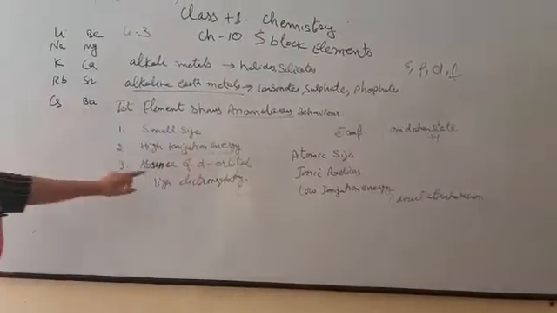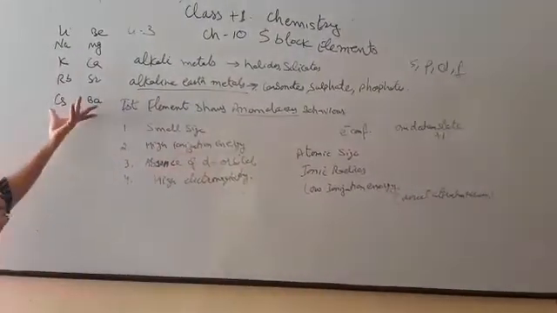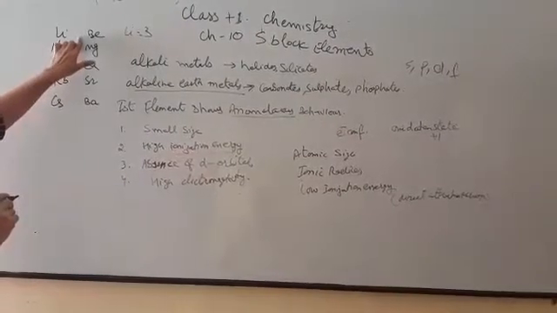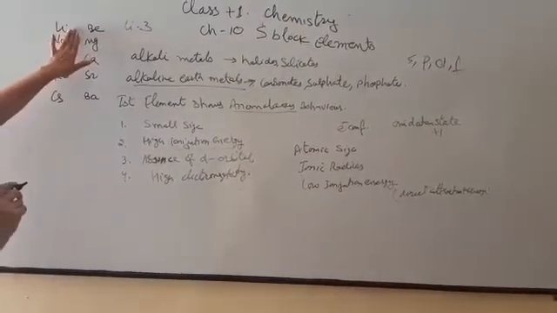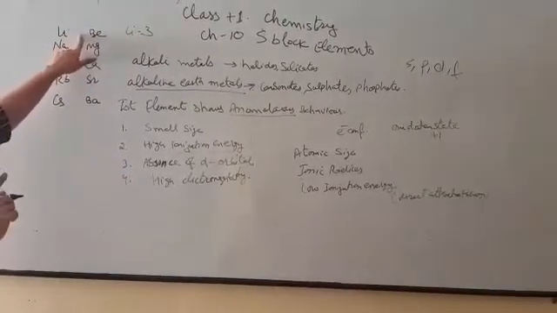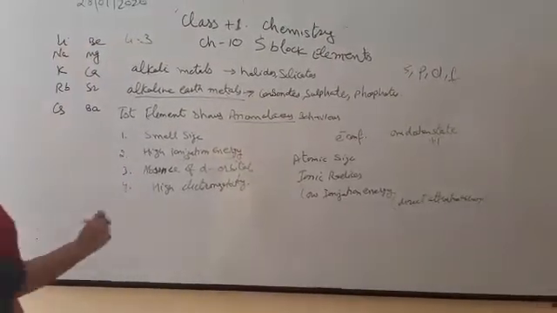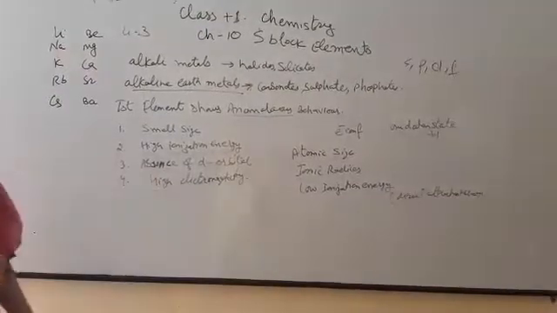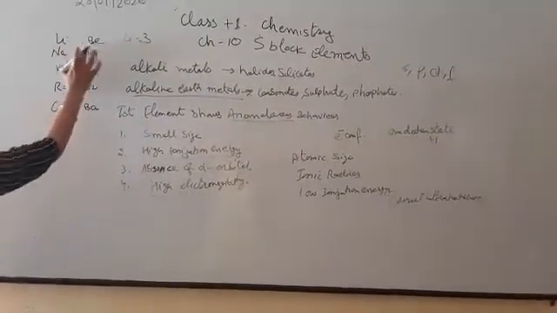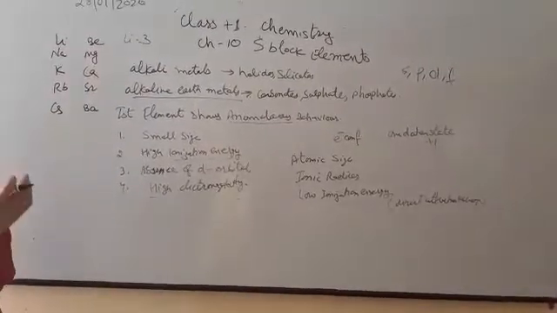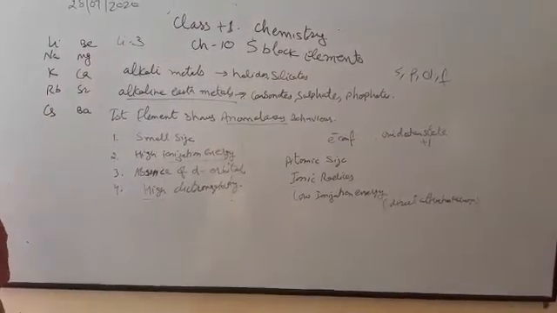The next factor is the absence of d orbital. In such elements, the d orbital is not present, not even vacant, that's why they show different properties. The last one is high electronegativity. Electronegativity depends on size, and it increases with the decrease in size.